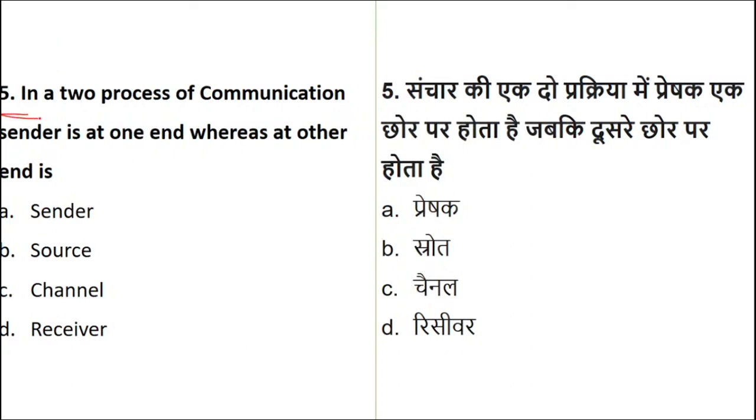Question number 5. In a two-way process of communication, sender is at one end, whereas at the other end, who is there?